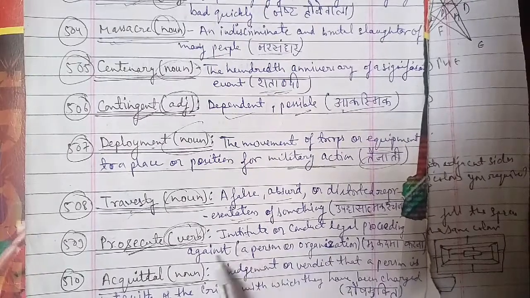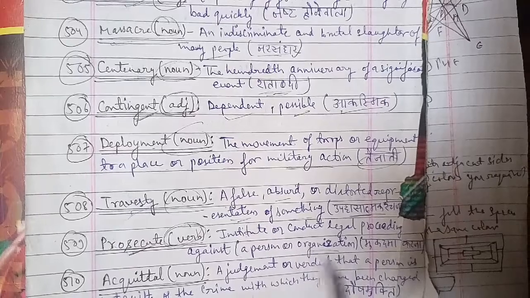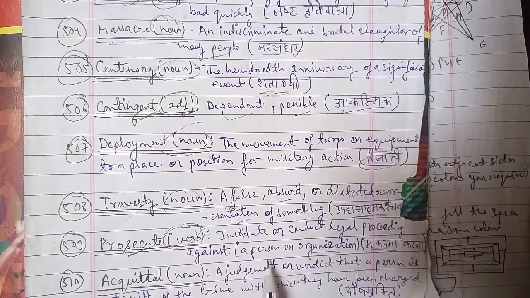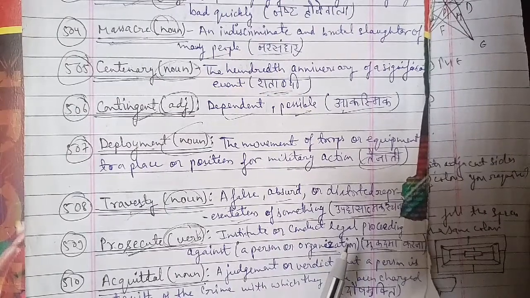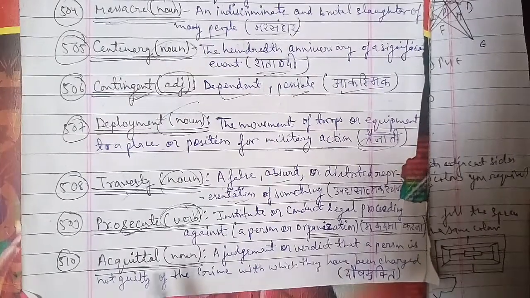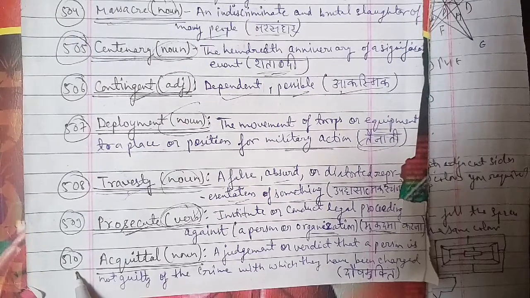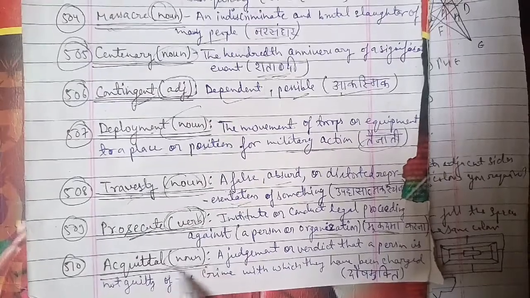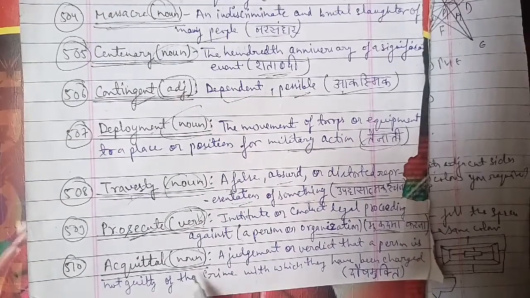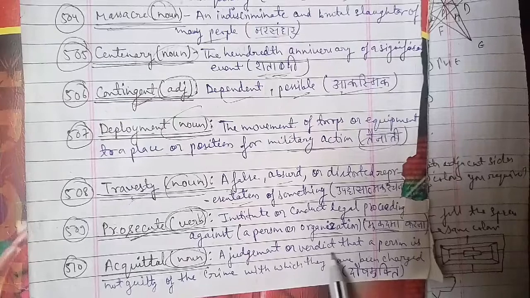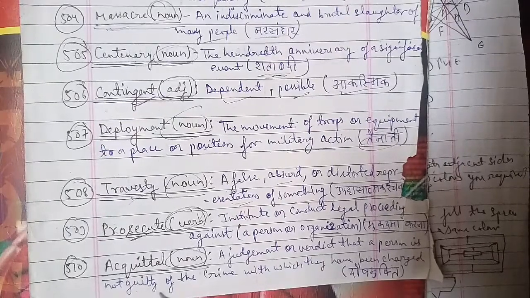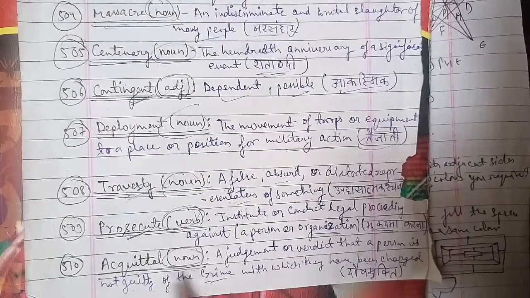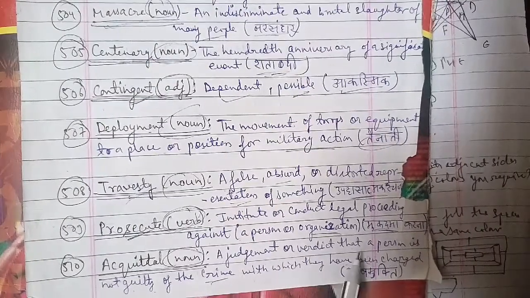Now we'll go ahead with another word, the 510th word, and that has been the last word, of course: acquittal. Acquittal is a word used as a noun here, and it is a judgment or a verdict that a person is not guilty of a crime with which they have been charged. That means dosh mukti. You can use the word acquittal here.